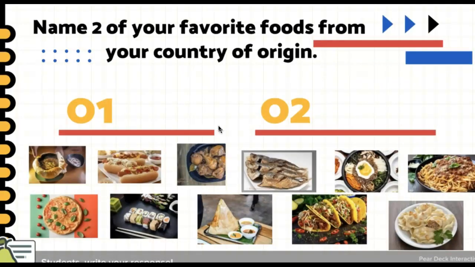Before we move forward to anything else, I would like you to answer this question. Name two of your favorite foods from your country of origin. I'll give you a minute. Go ahead, guys. My country of origin is China. My favorite foods from there are dumplings and sticky rice. I love dumplings and sticky rice.